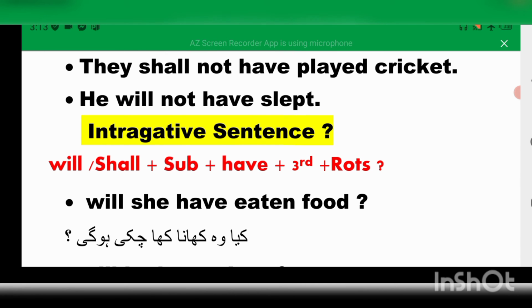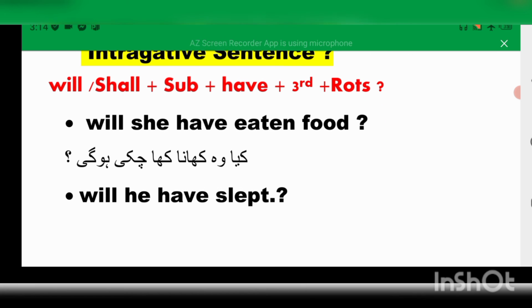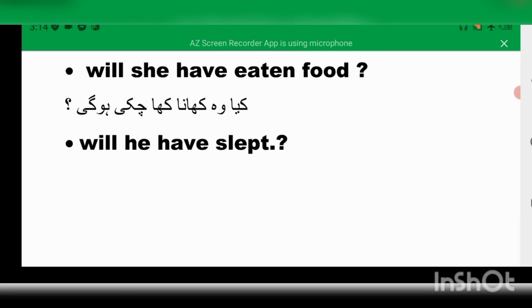Third one is interrogative sentence, सवालिया जुमले: will, shall plus subject plus have plus third form of verb plus rest of sentence, and the last sign of interrogation, यानी सवालिया निशान. For example, will she have eaten food? क्या वो खाना खा चुकी होगी. Second, will he have slept?